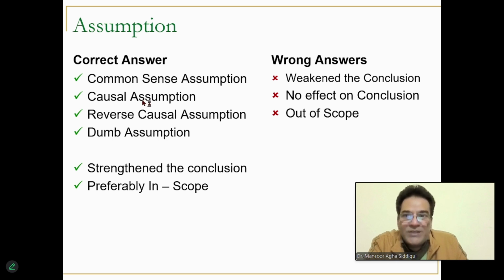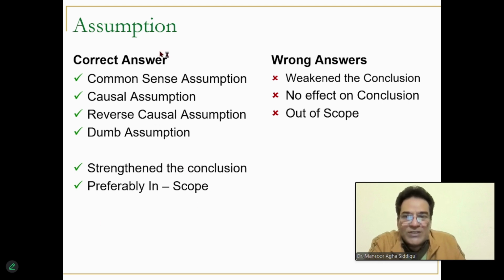In case of causal arguments, you have to find two assumptions. One is a simple causal assumption, and the second one is a reverse causal assumption. Whenever you get a question which has one answer choice which is similar to a reverse causal assumption, then that is the most preferred answer. The only area of subjectivity in critical reasoning is where you prefer a reverse causal assumption answer as compared to any other answer. Then dumb arguments will have a dumb assumption, plan arguments will have a plan assumption.